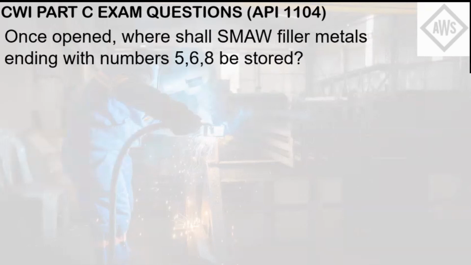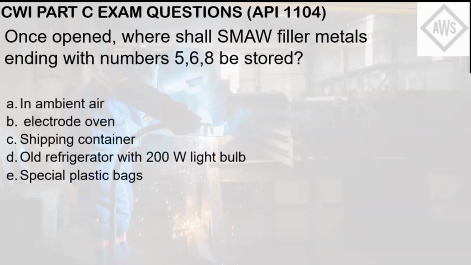Once opened, where shall SMAW filler metals ending with numbers 5, 6, 8 be stored? Letter A, in ambient air. Letter B, electrode oven. Letter C, shipping container. Letter D, old refrigerator with 200-watt light bulb. Letter E, special plastic bags.